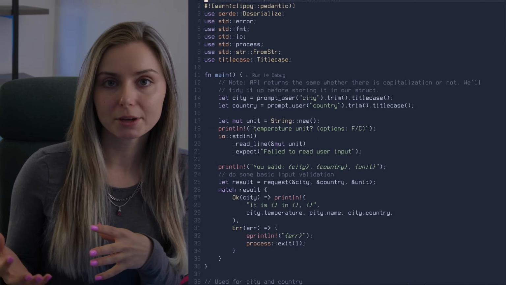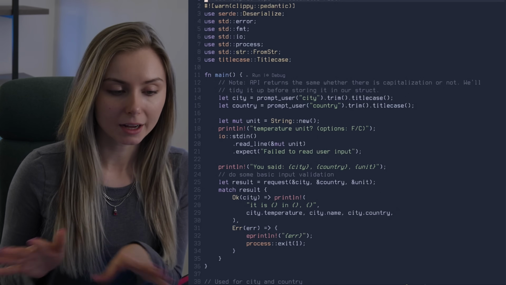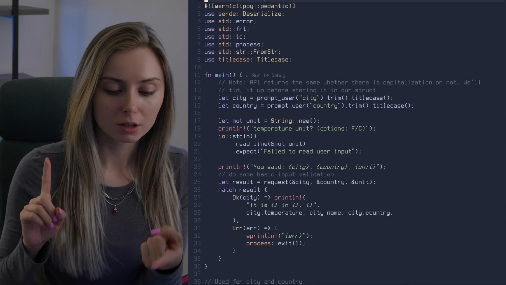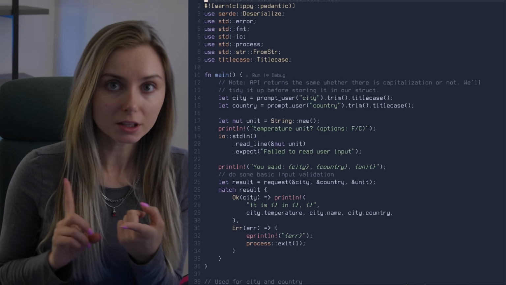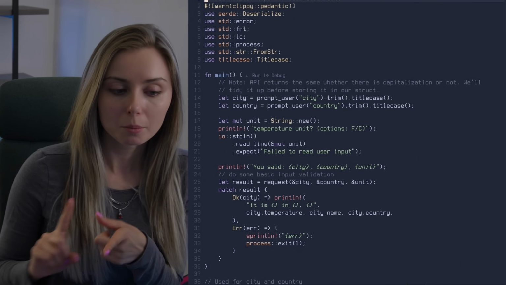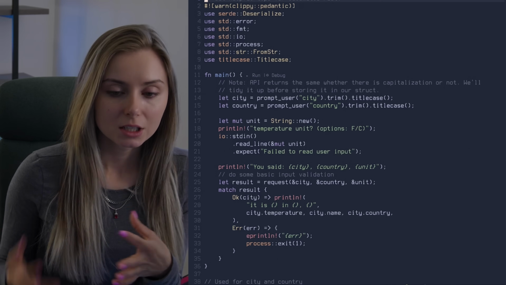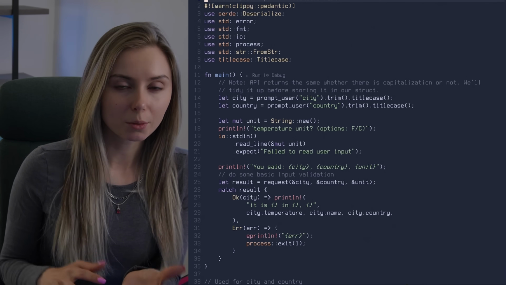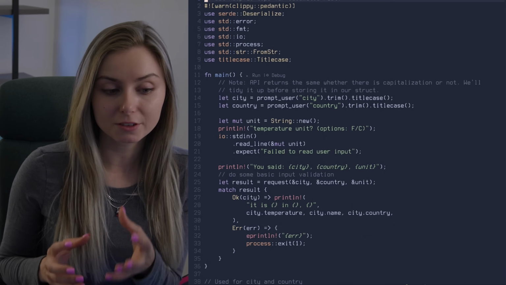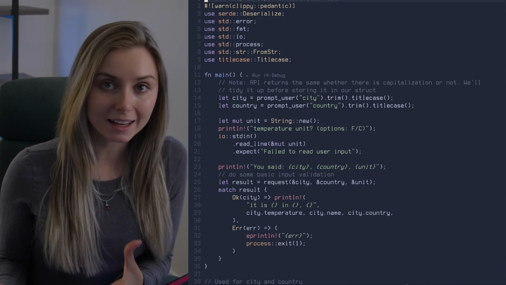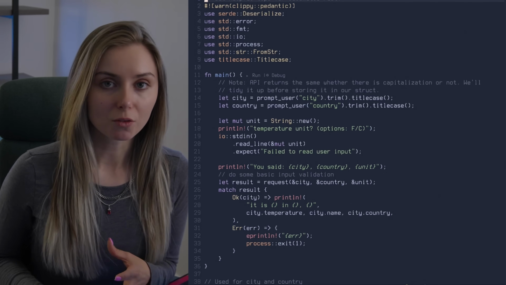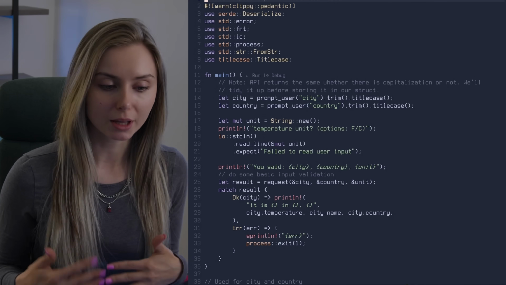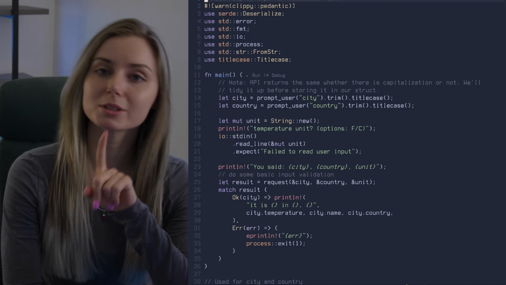I also was using Clippy if I was encountering any errors at all at compile time. I'm asking Clippy. It gives you such great feedback, not only of a very clear description of the error and where the error is occurring, but also gives you suggestions on how to fix it. So instead of first just jumping to AI and trying to get AI to fix things for you, definitely check what Clippy says, because it does really make a big difference when you are familiar with the errors that you're getting in your code and when you know how to solve those things. So it is that familiarity that's going to allow you to move faster when you're learning a new language. So that was step one, enabling Clippy Pedantic.